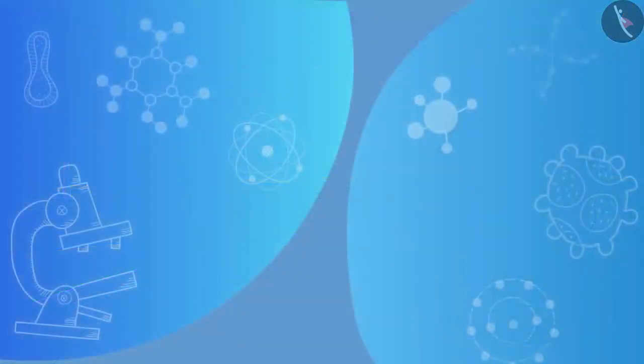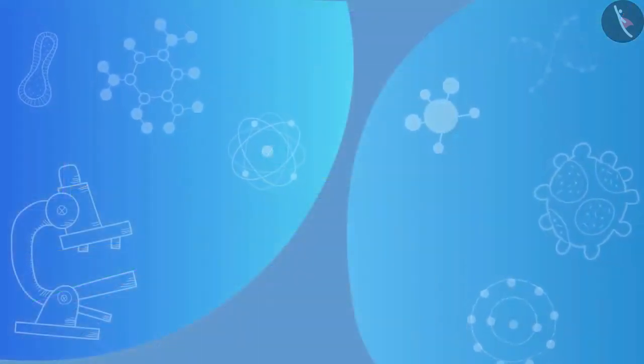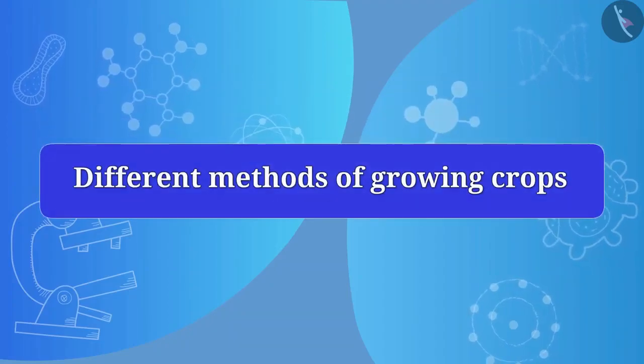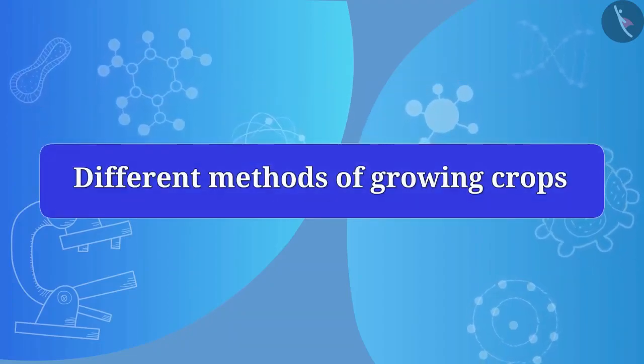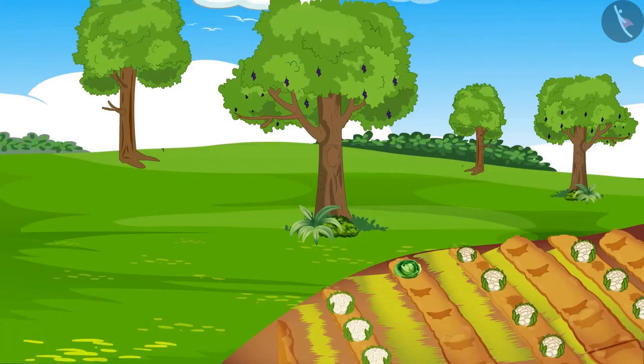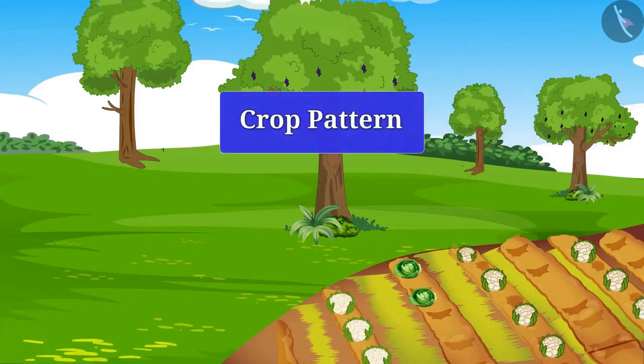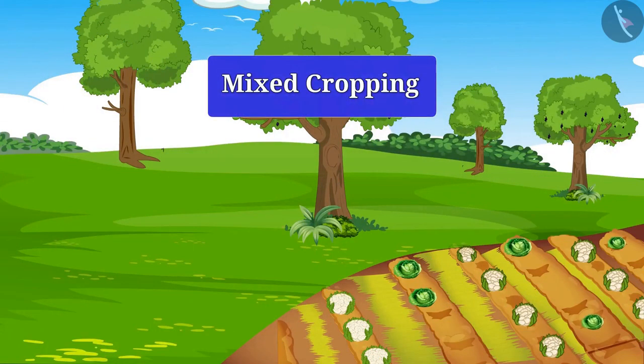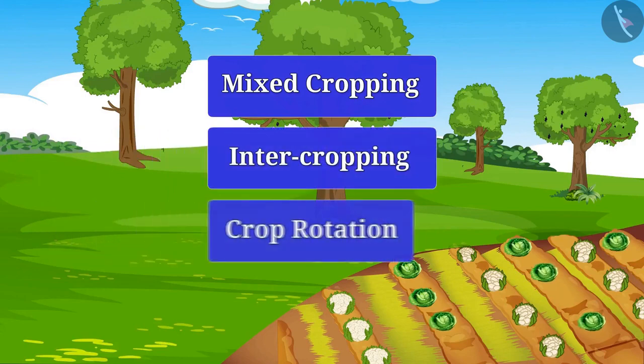Friends, do you know that crop production can be increased by using different methods of growing crops? Let's know how. Crop production can be increased by using different cropping patterns. For example, mixed cropping, intercropping, crop rotation. Let us know about these methods in detail.